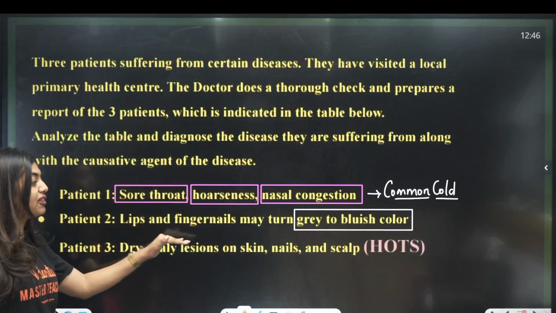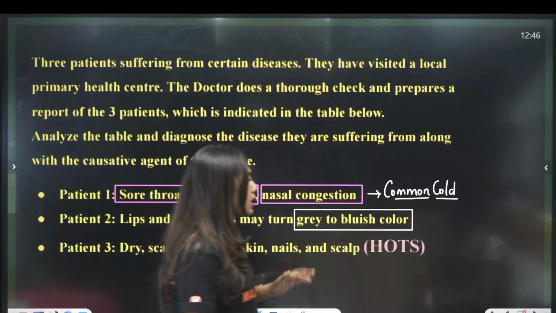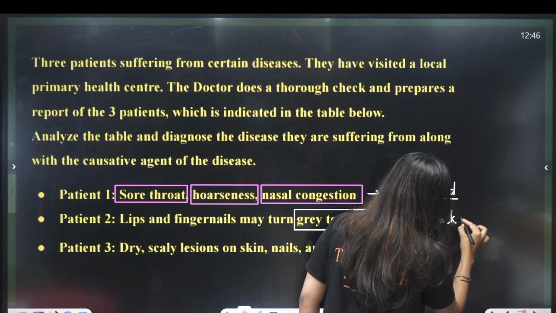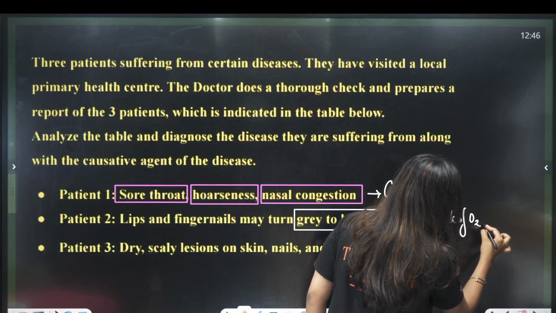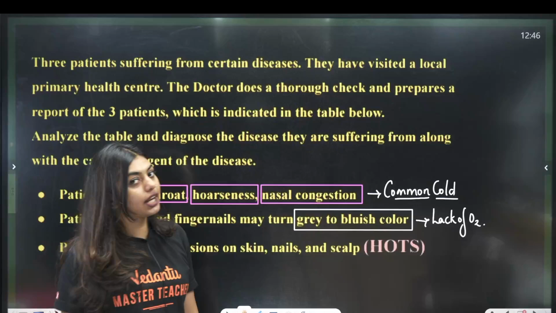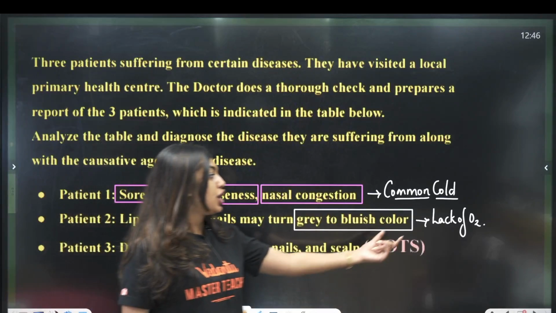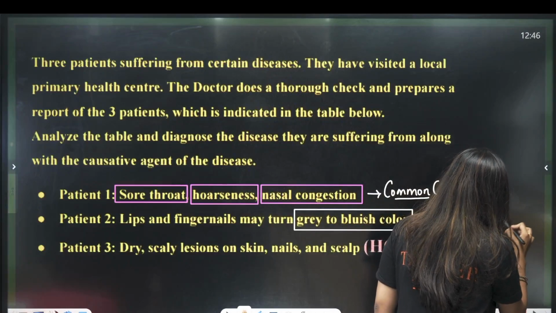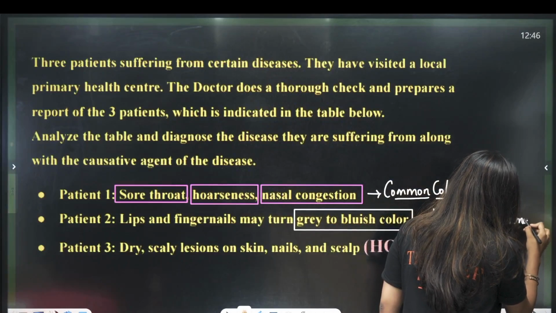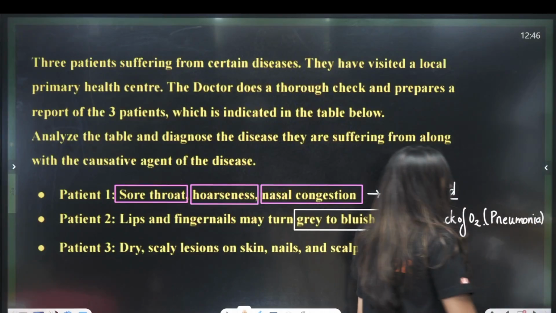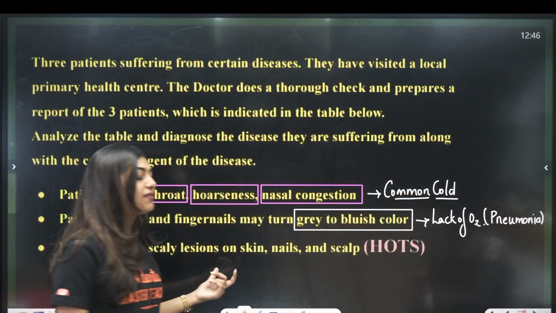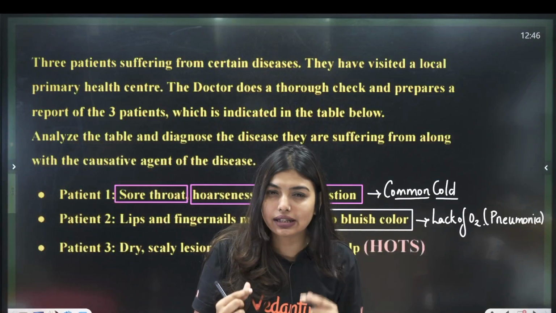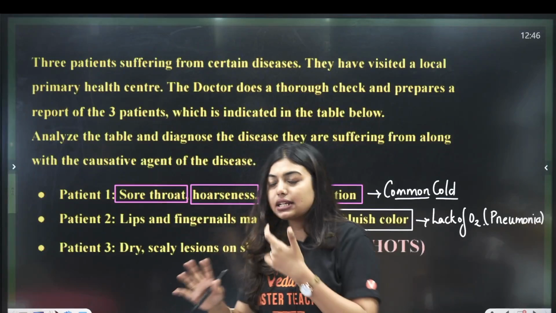Now here, lips and fingernails may turn greyish to bluish in color. It is because of the lack of oxygen. Insufficient oxygen is reaching, and automatically it will turn grey and bluish. So, lack of oxygen, and this symptom is very fatal. This is a fatal condition in pneumonia. Now, the last one, students, is when you have scaly lesions. Have you seen white fungal infections? If you see that, that is your last one.